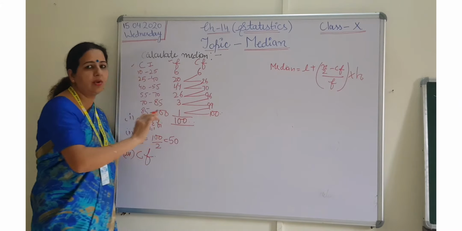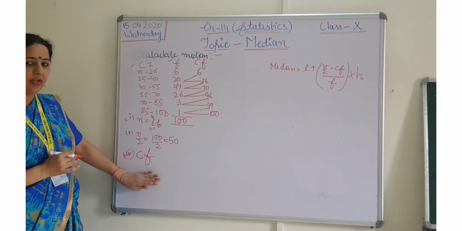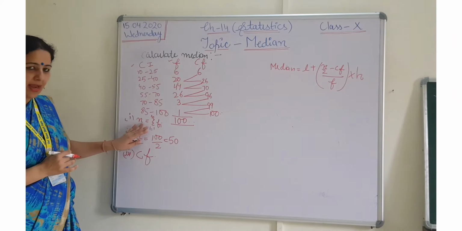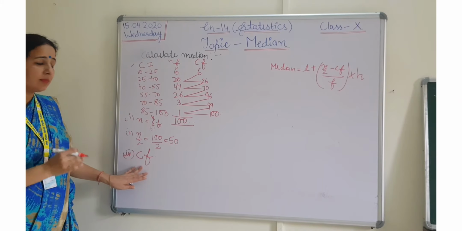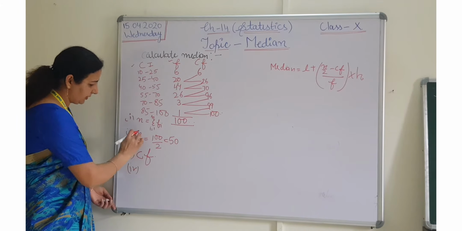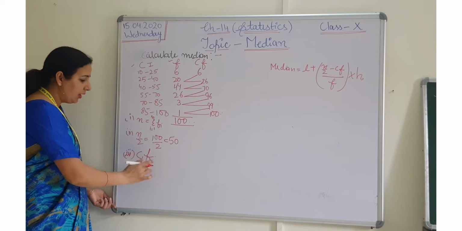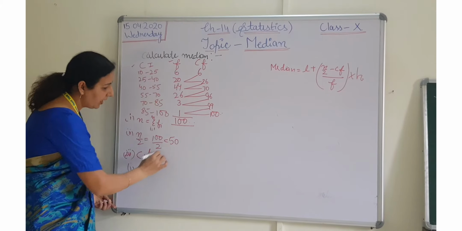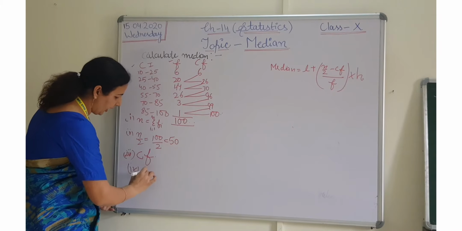Fine students, after solving these 3 steps, first step n, then n by 2, then CF, you have to just combine these 2 steps. Your n by 2 is 50. You just have to check which number is just greater than 50.